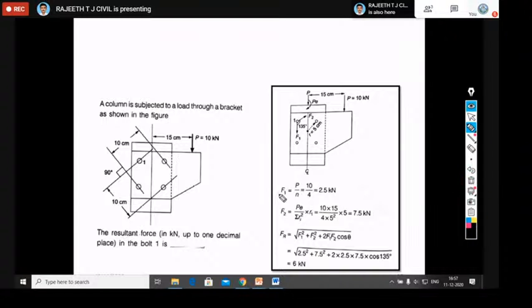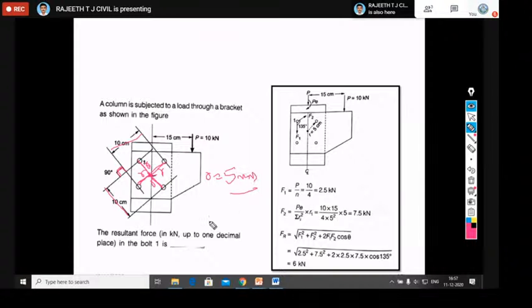Then if you go for the solution here, as usual, you draw a radial line from the center. Here, I will show the radial line from the center. This R is 5 millimeter. How is it 5 millimeter? If you draw a radial line here, this distance is 10, so this is also 10. Since the center is exactly the center, these two lines meet at 90 degrees. Therefore, you get R as equal for all the bolts, that is 5 millimeter.